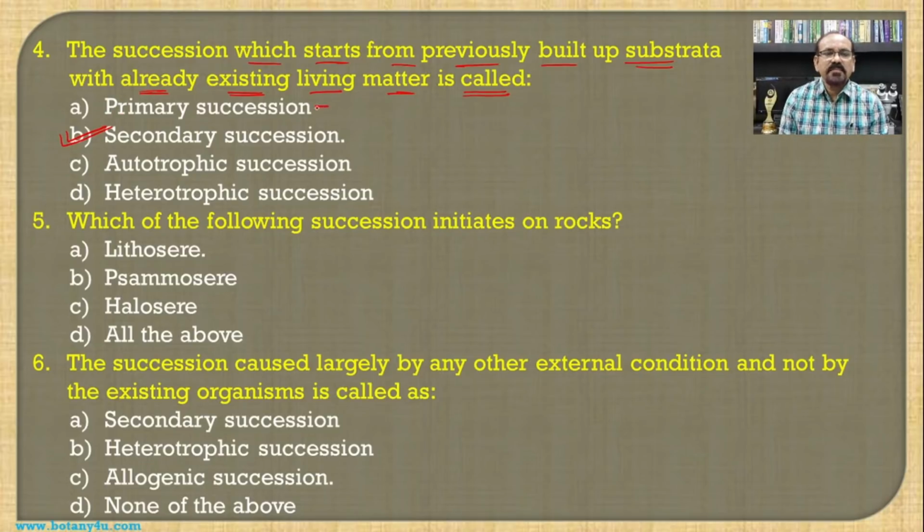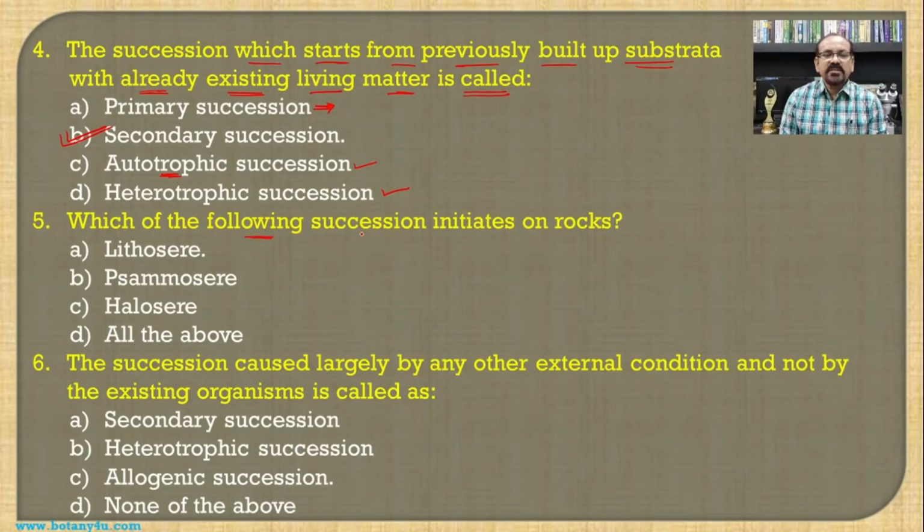If we see primary succession, then the hydrosphere and the xerosphere are the best examples. Then autotrophic succession means when it is replaced by an autotrophic organism, and when it is replaced by a heterotrophic organism, then it is known as autotrophic and heterotrophic succession respectively.